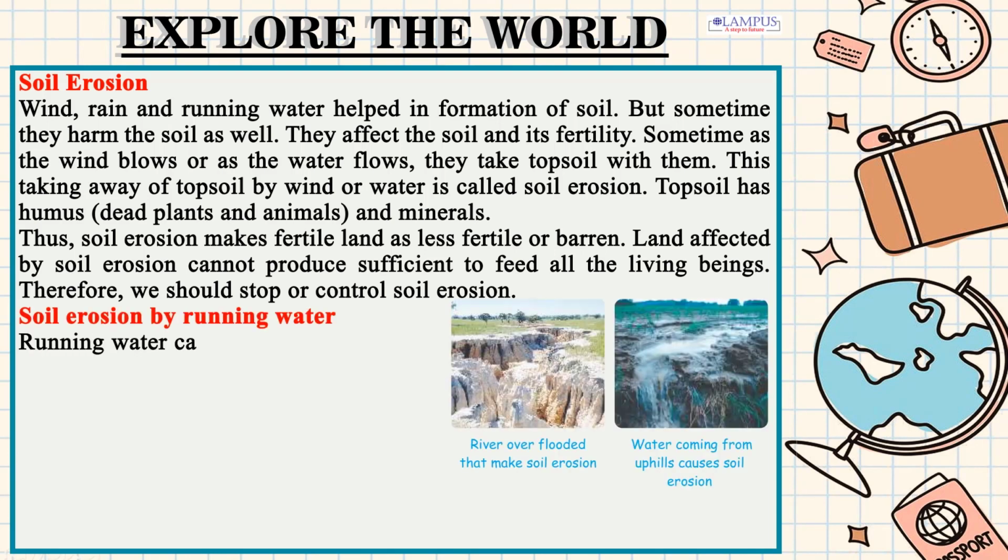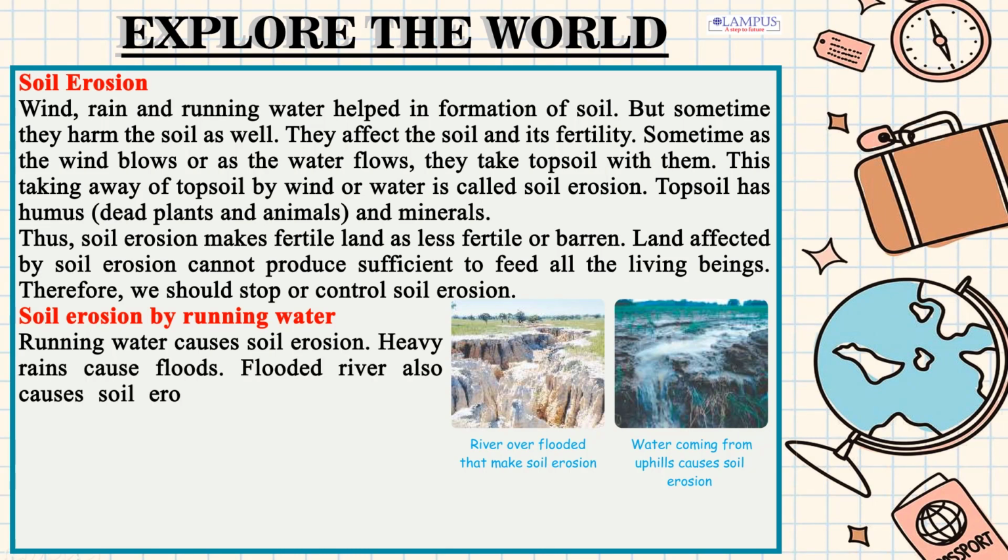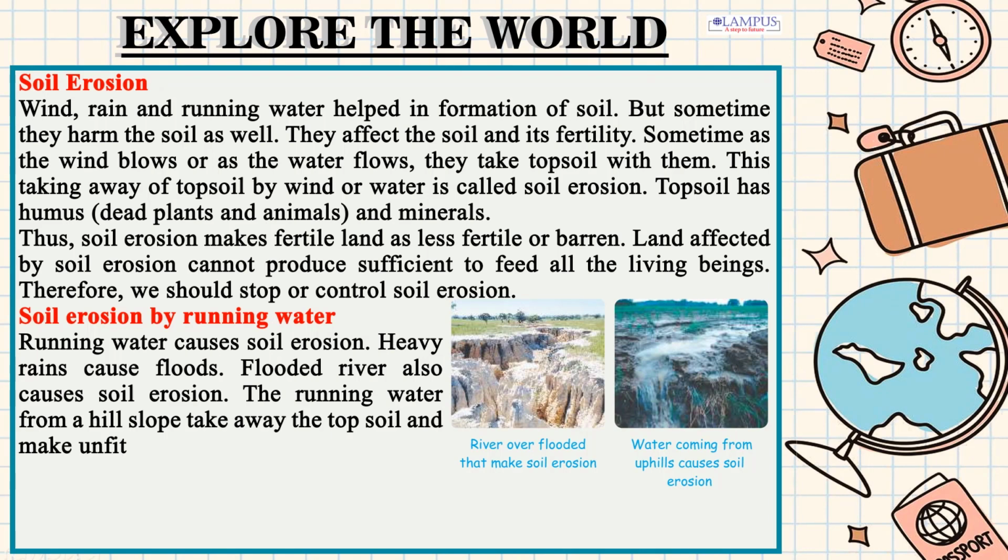Soil erosion by running water. Running water causes soil erosion. Heavy rains cause floods. A flooded river also causes soil erosion. The running water from a hill slope takes away the topsoil and makes the hill slope unfit for cultivation.